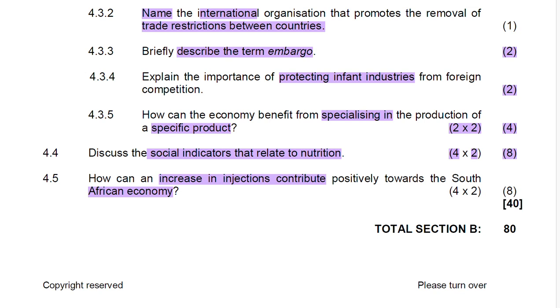And then the other part that we'll cover when we're looking at the social indicators which relate to nutrition is the social determinants of health. For the social determinants of health, we will look at healthcare access, water and sanitation, social support, cultural norms and practice, discrimination, as well as inequality.